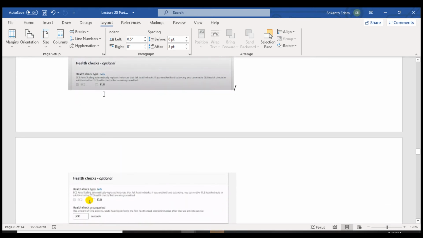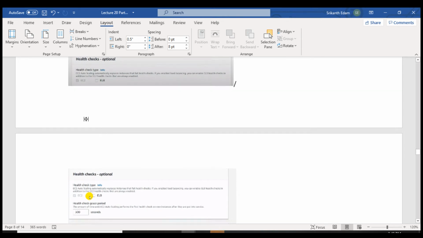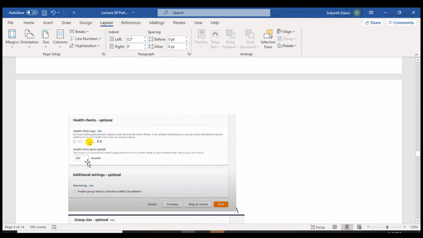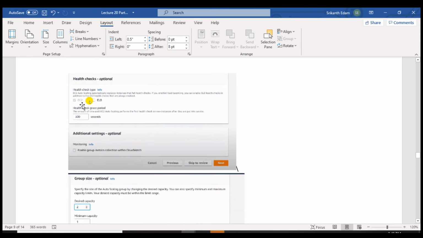Health check, when EC2 is going to get launched, it is going to perform a status check, right? And it will take about 5 minutes to perform all the status checks. So you can configure the time here, like how much time auto scaling needs to wait before communicating with the launched instance. Here it is mentioned 300 seconds by default, which means 5 minutes. You can increase or decrease it. Here the default option selected is EC2.